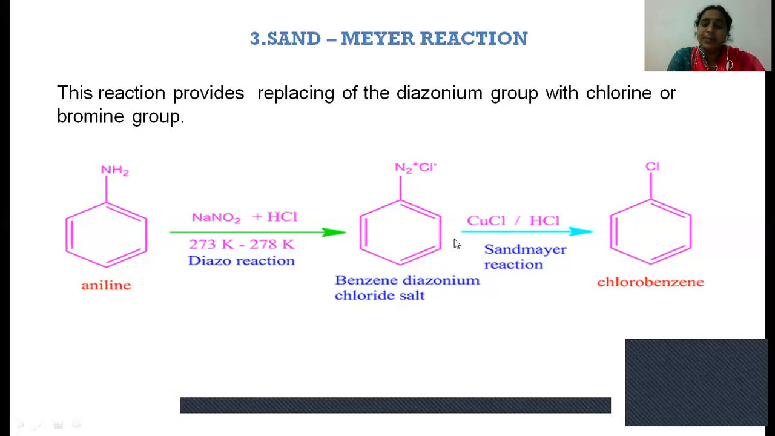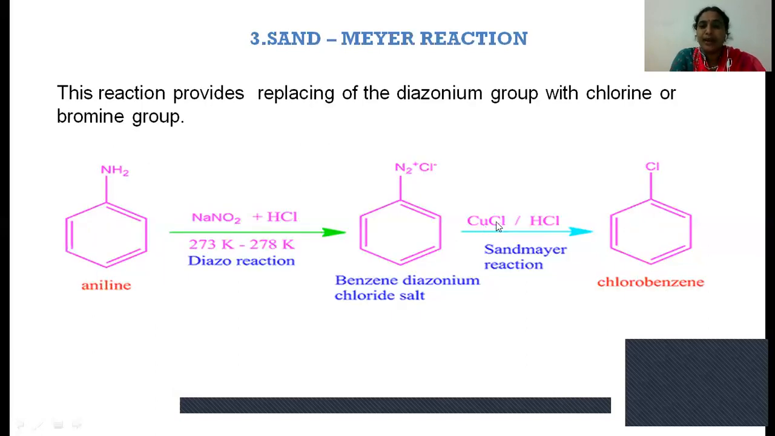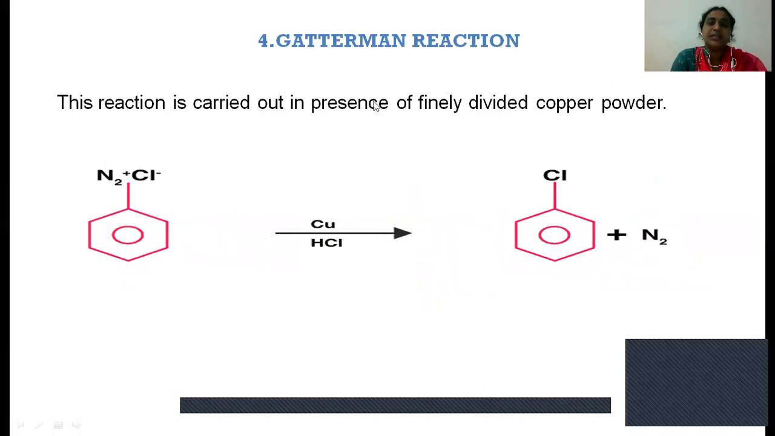And here this benzene diazonium chloride, when it reacts with cuprous bromide in the presence of HBr, Br minus will replace the diazonium chloride group and produces bromobenzene. So with the help of the Sandmeyer reaction, we can prepare either chlorobenzene or bromobenzene. And the next reaction is the Gattermann reaction. This Gattermann reaction is also very, very important from the exam point of view.